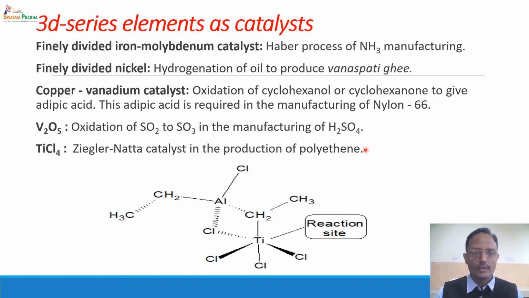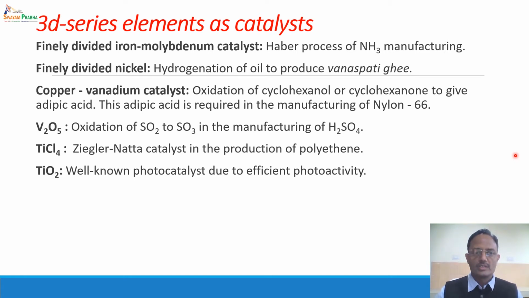And these 1-olefins in general are polymerized in the presence of Ziegler-Natta catalyst. An important application of this Ziegler-Natta catalyst is that the product which is formed is extremely specific in its structure.